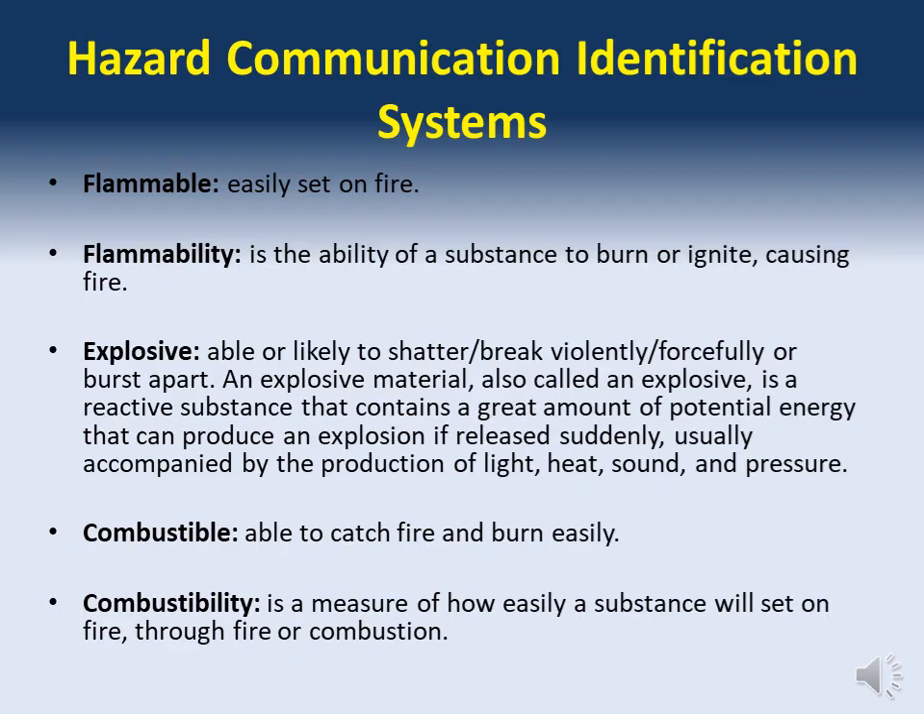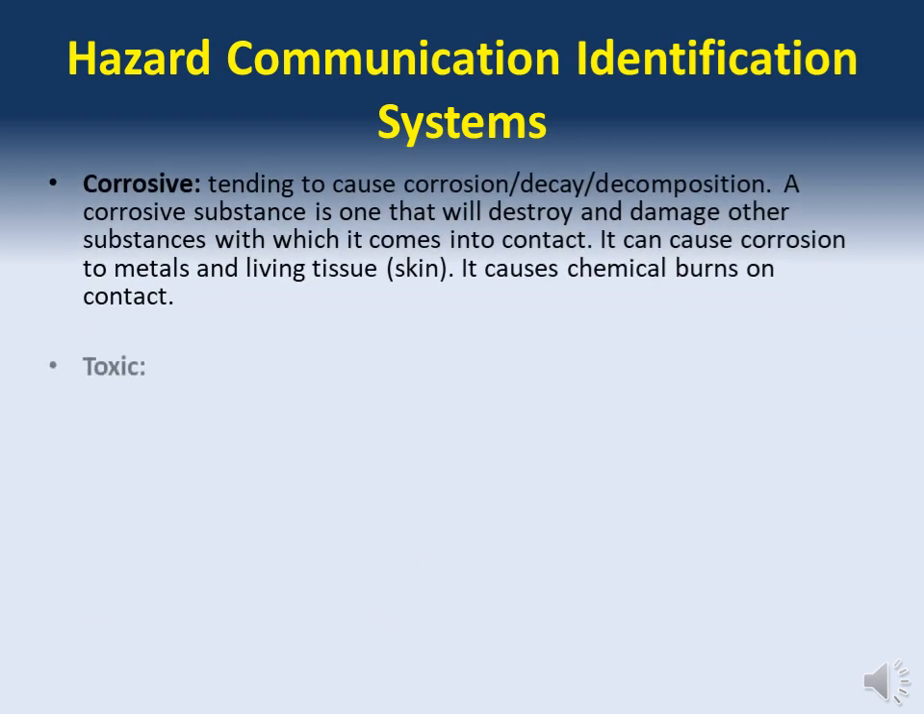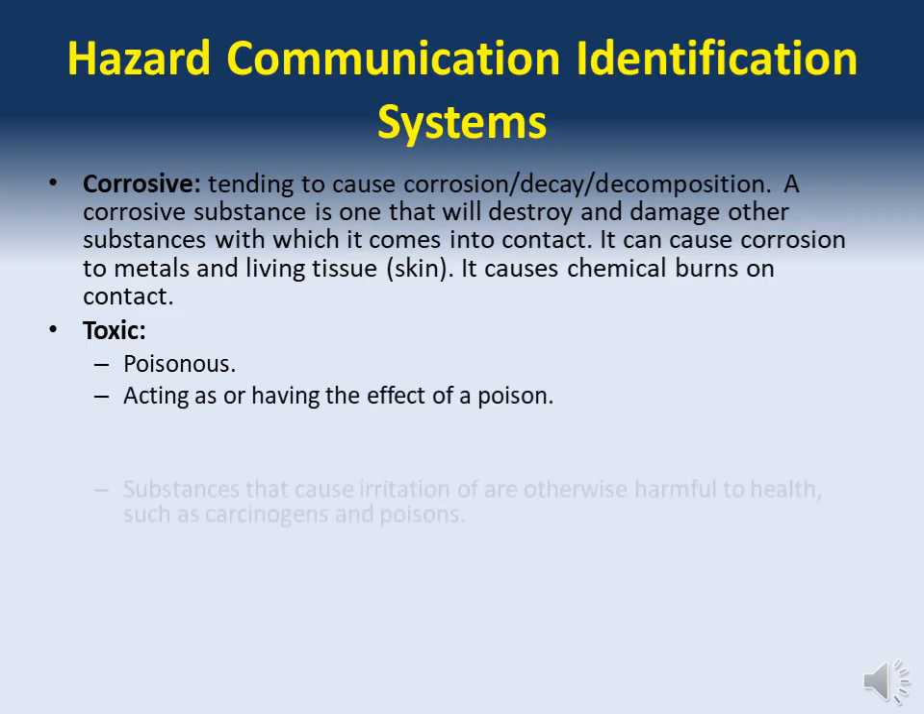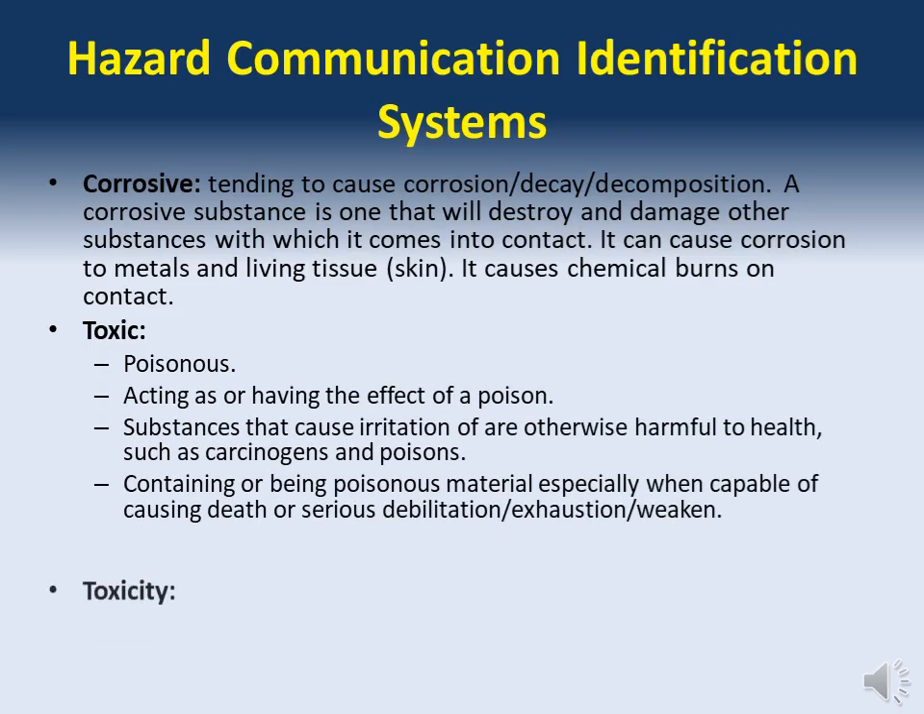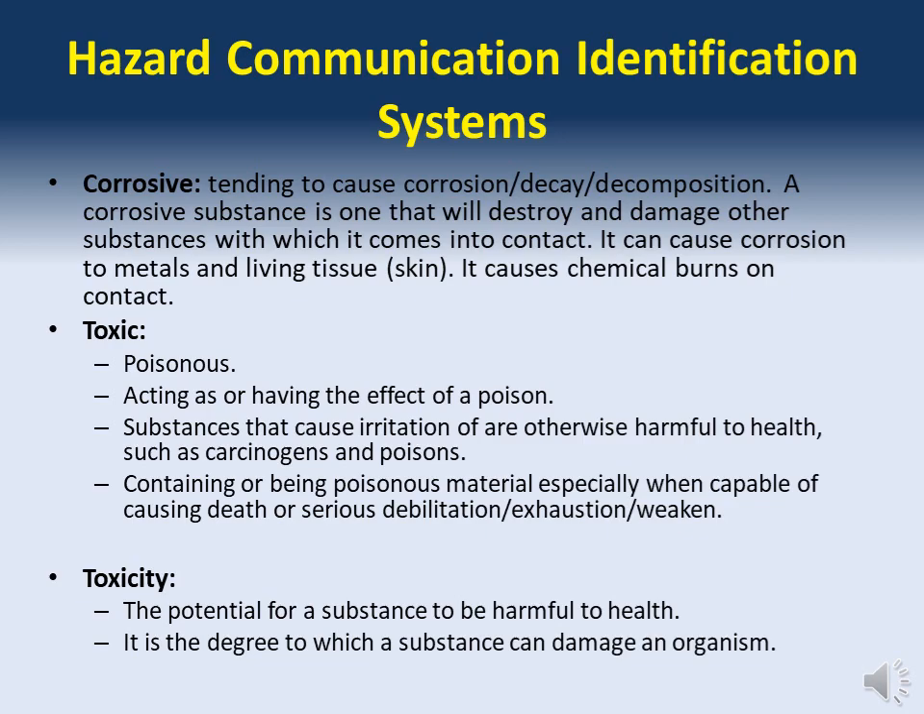Combustible: able to catch fire and burn easily. Combustibility is a measure of how easily a substance will set on fire, through fire or combustion. Corrosive: tending to cause corrosion, decay or decomposition. A corrosive substance is one that will destroy and damage other substances with which it comes into contact. It can cause corrosion to metals and living tissue, such as skin. It causes chemical burns on contact.